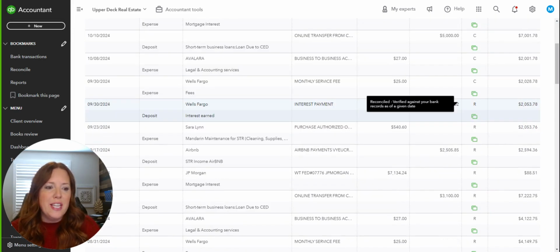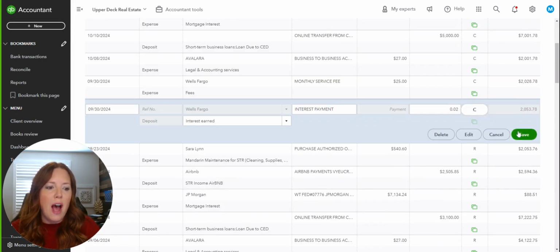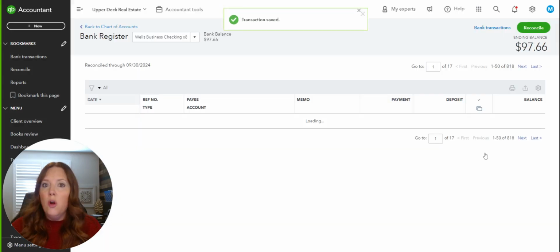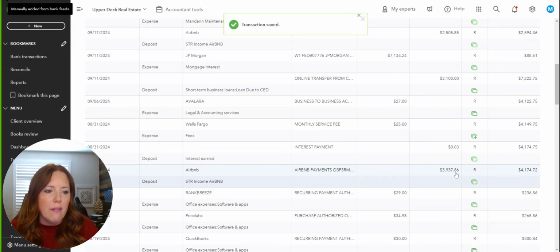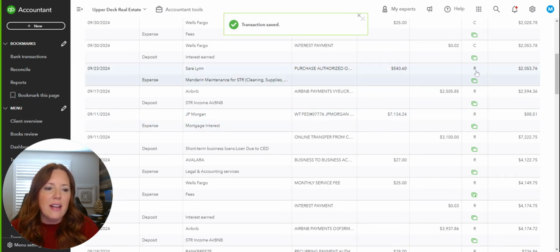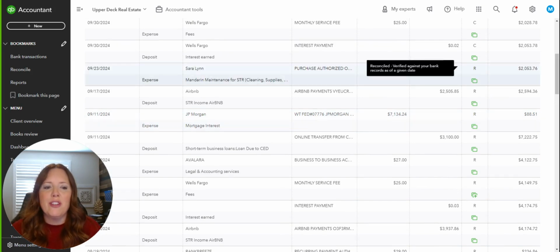Now you're going to continue to go through the entire month of September, or however far back you want that reconciliation to get fixed, and clear each one. Now I know what you're thinking. This is really tedious, and it is. It's really kind of a bummer that QuickBooks doesn't have the undo reconciliation available for standard users. But this is one way that you can go in and clear the reconciliation, is this manual approach by just going into the bank register and actually clearing it.